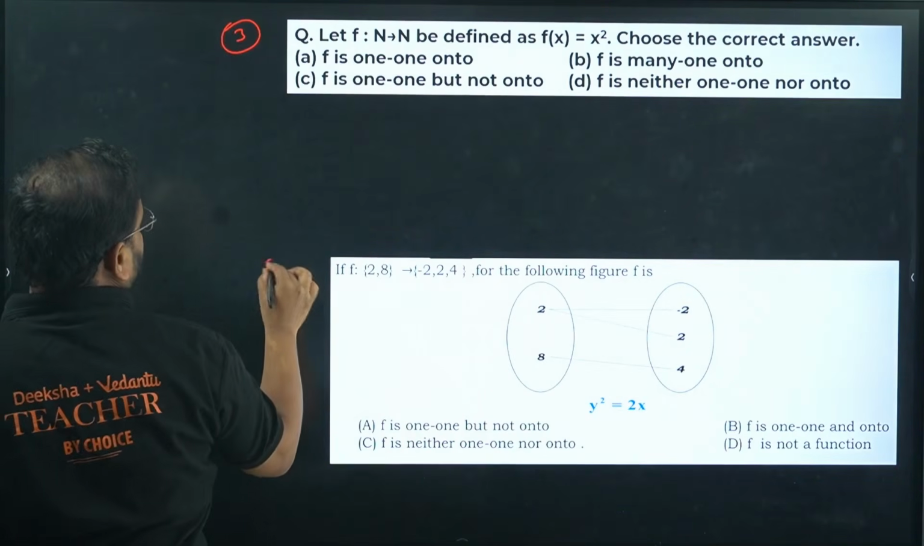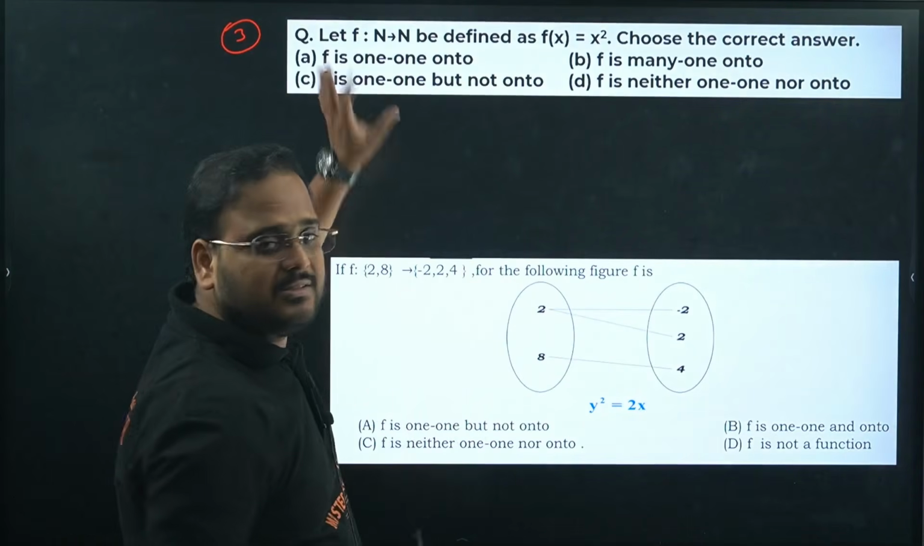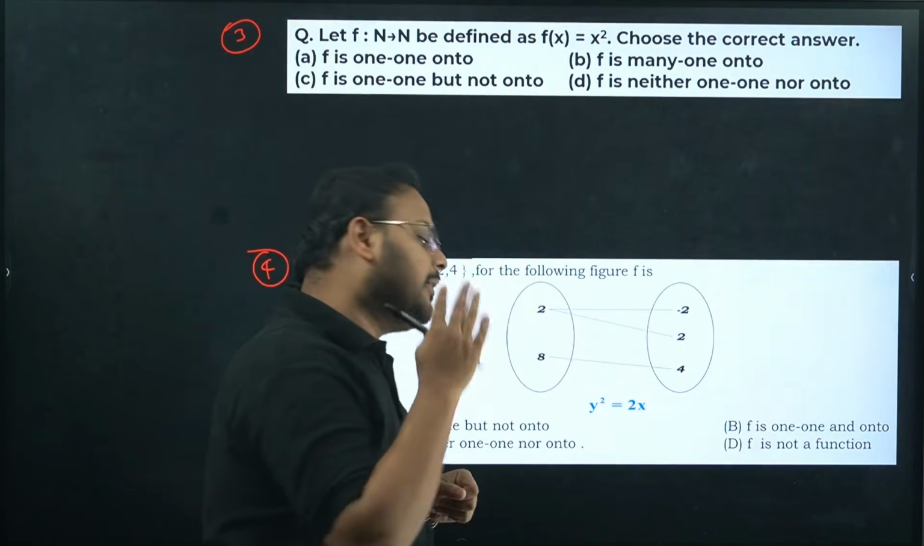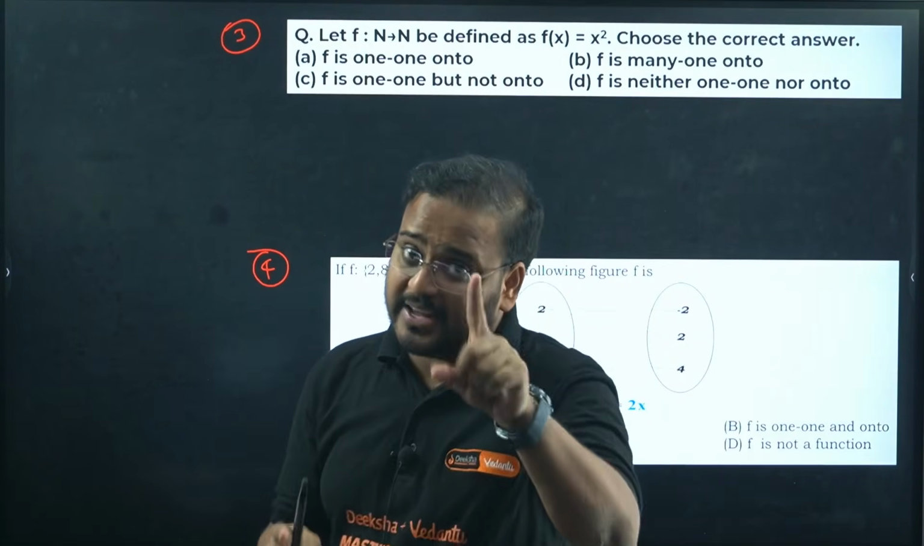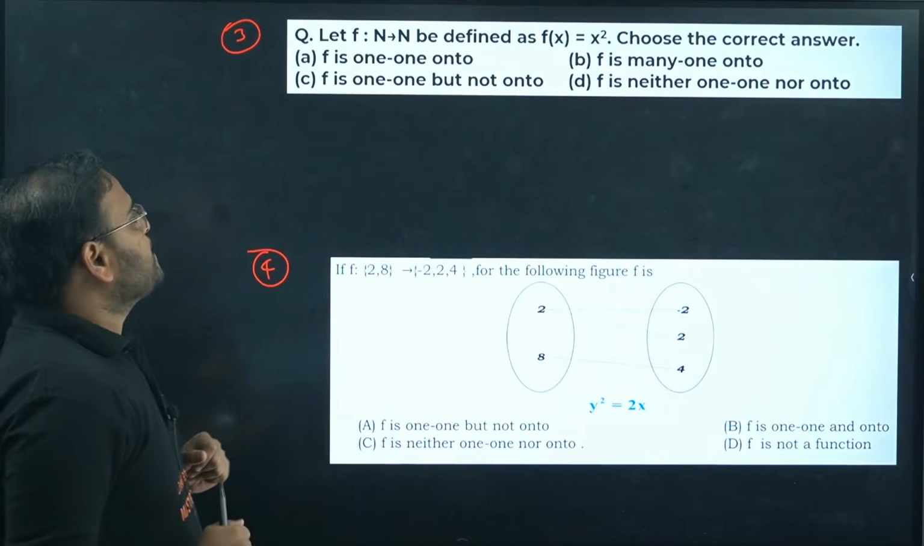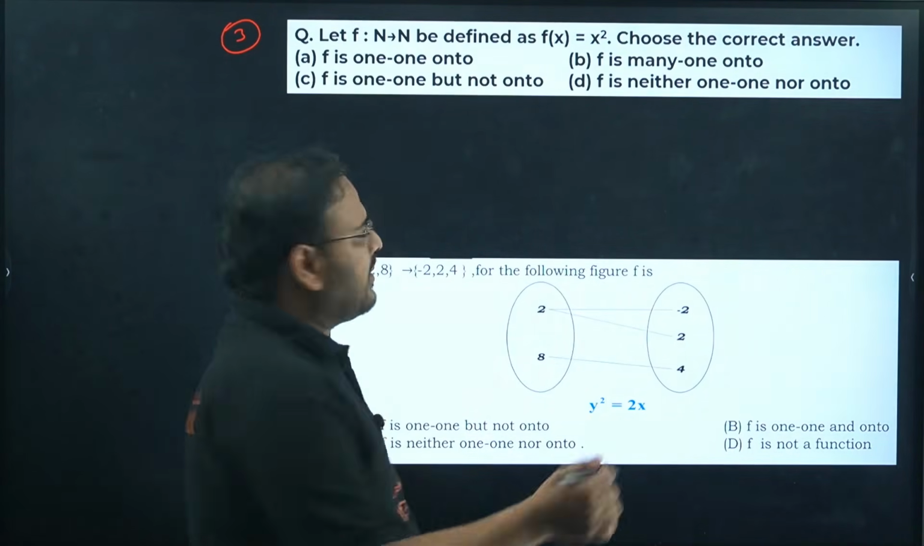Question number 3, question number 4. Let f from N to N be defined, which means the domain is the natural number set, and the codomain also is the natural number set, not the range, the codomain. f(x) is x squared, choose the correct answer. So it will be one-one. It will be one-one, right?